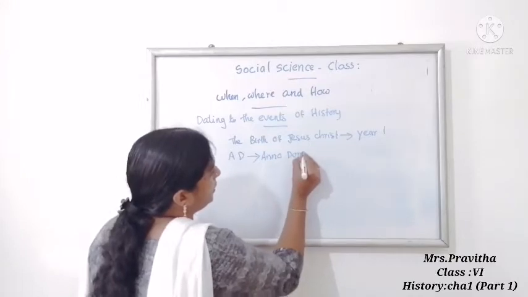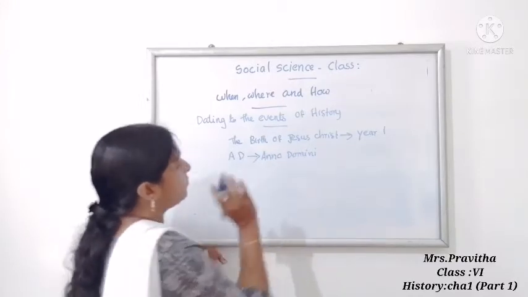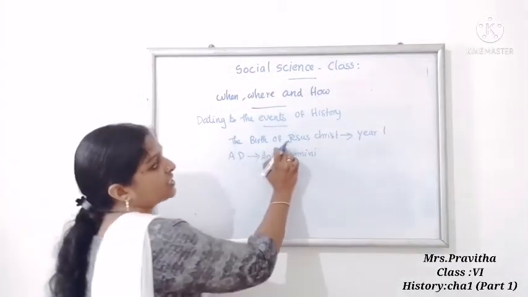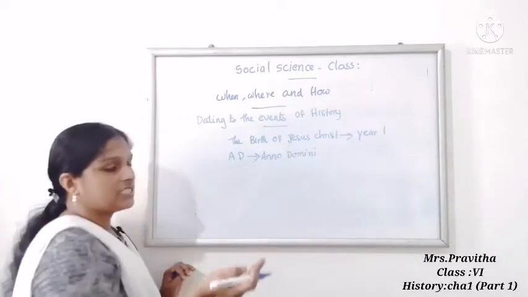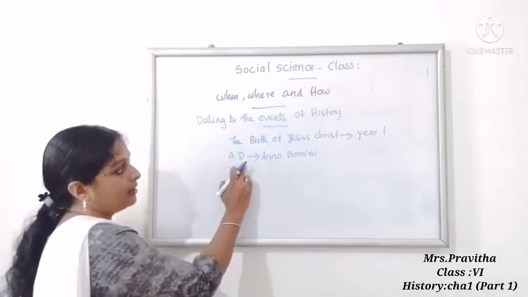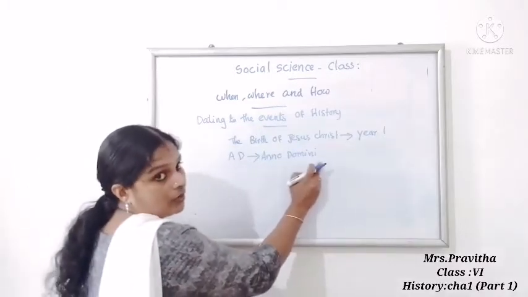So what ma'am told: the birth of Jesus Christ is considered as year 1, and after the birth of Jesus Christ is considered as AD, Anno Domini. Okay.